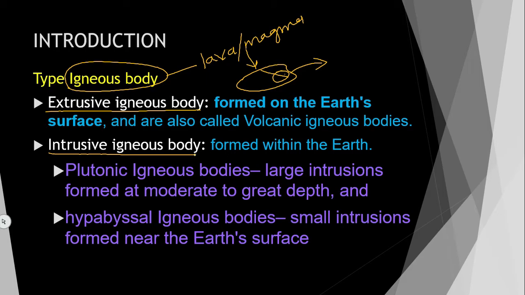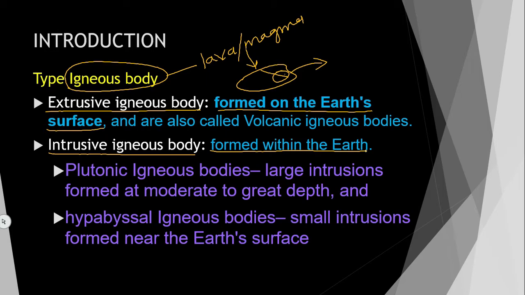What is the difference between these two? When igneous bodies are formed on the surface of the earth, that is called an extrusive igneous body, and when igneous bodies form within or inside the earth, that is called an intrusive igneous body.